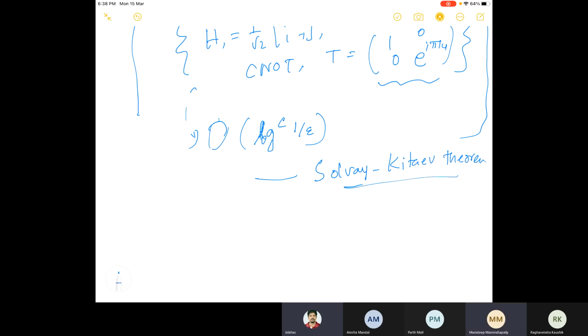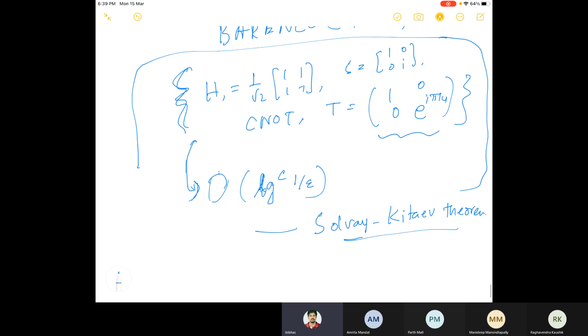Sir, can you repeat? What is this complexity about? This is about how many gates you require to implement a circuit using only these gates, the gates from this set, with accuracy epsilon.